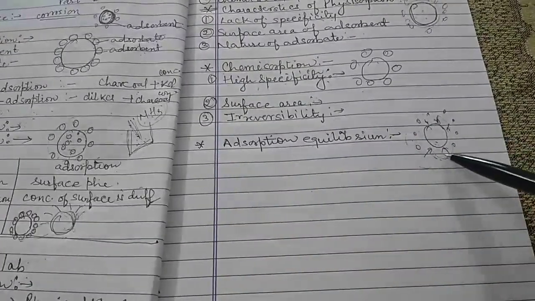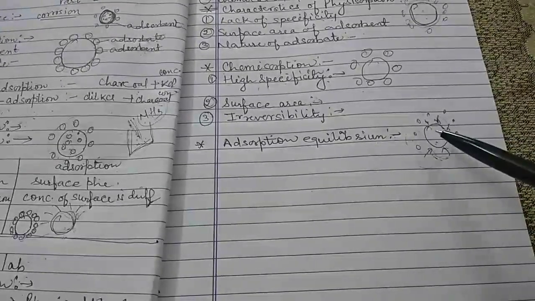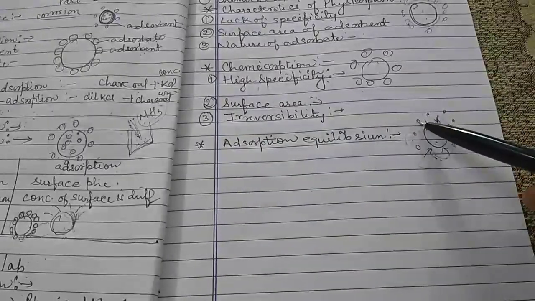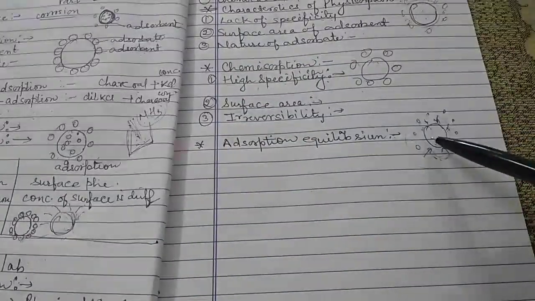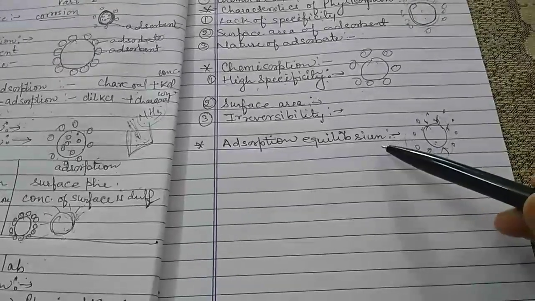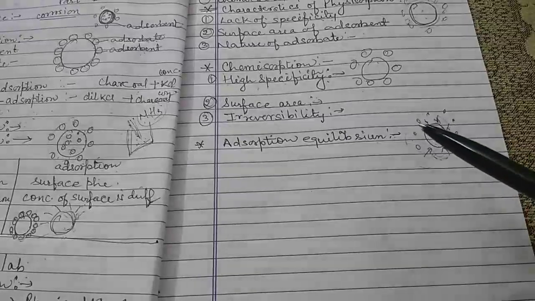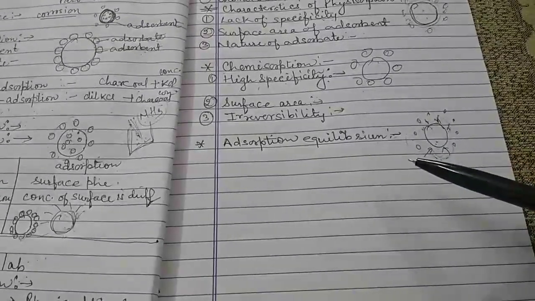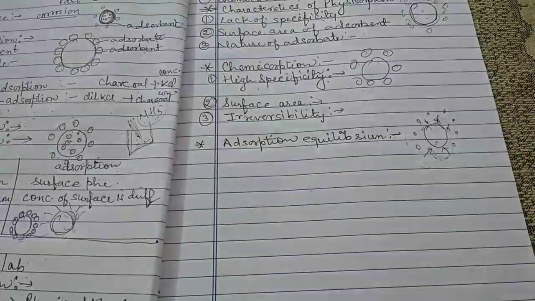So the process of adsorption is a phenomenon of adsorption equilibrium, because there is an equilibrium between the particles which are attached here and the particles which escape from this surface, and this equilibrium is known as the adsorption equilibrium. The adsorption equilibrium is affected by temperature as well as by pressure. Both the pressure and the temperature have an effect on the equilibrium.